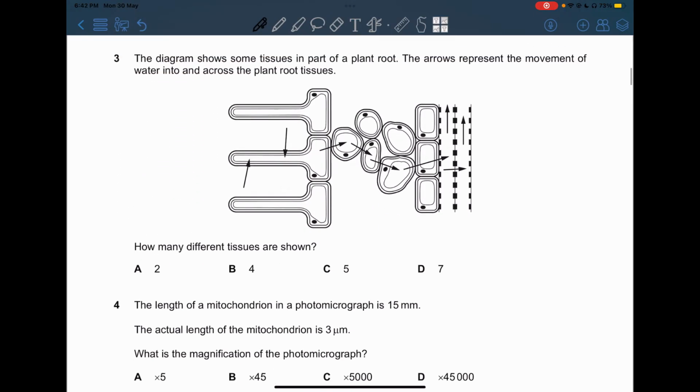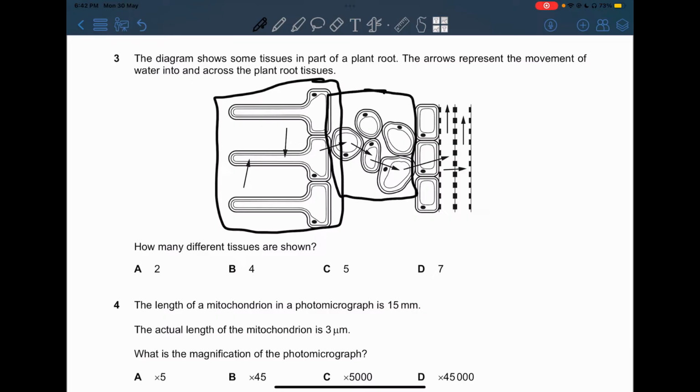Now, number 3, the diagram shows some tissues in part of a plant root. The arrows represent the movement of water into and across the plant root tissues. How many different tissues are shown? Now, we know that this part is a group of root hair cells. So these are tissues because there are similar cells working to perform a specific function. So this is a tissue over here. This is also a tissue because they are similar cells, and this is also a tissue.